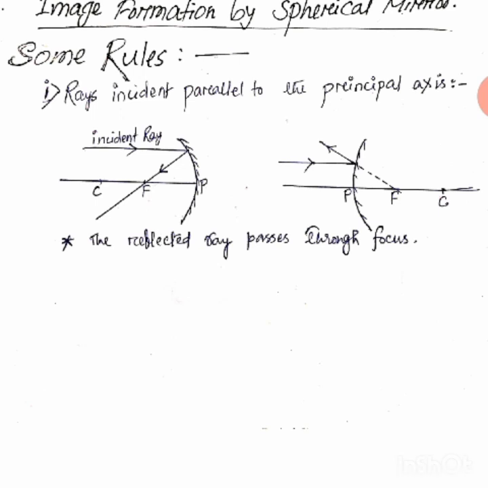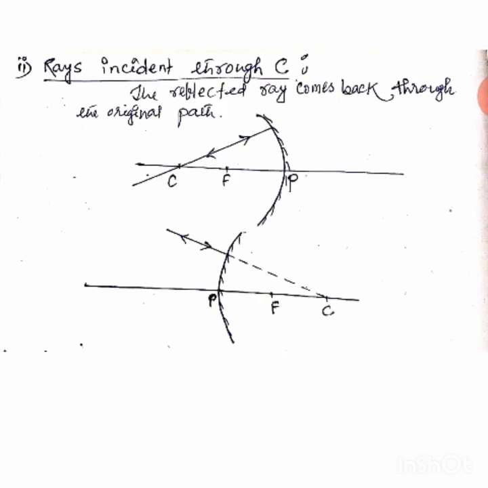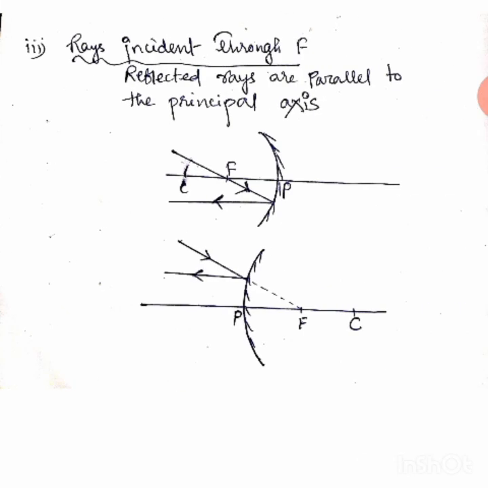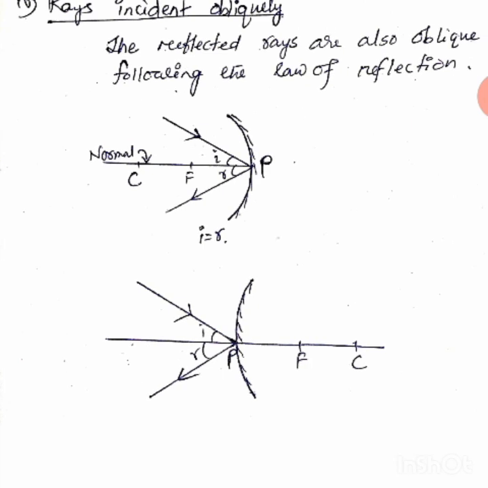If the incident ray is going through C, it will come back, because it is normal, it is perpendicular. If the incident ray is passing through F, it will be reflected parallel to the principal axis, just opposite to rule 1. And the last one, if it is oblique, then following the law of reflection, it will reflect.